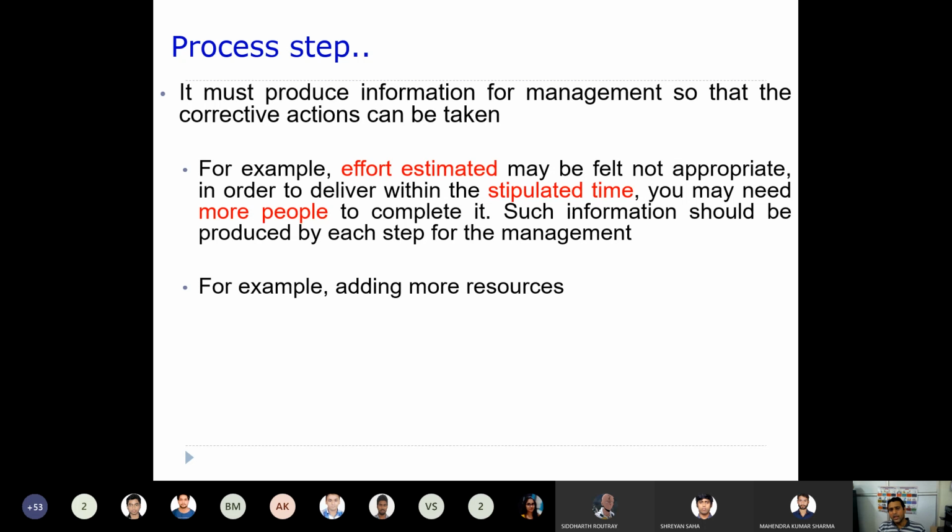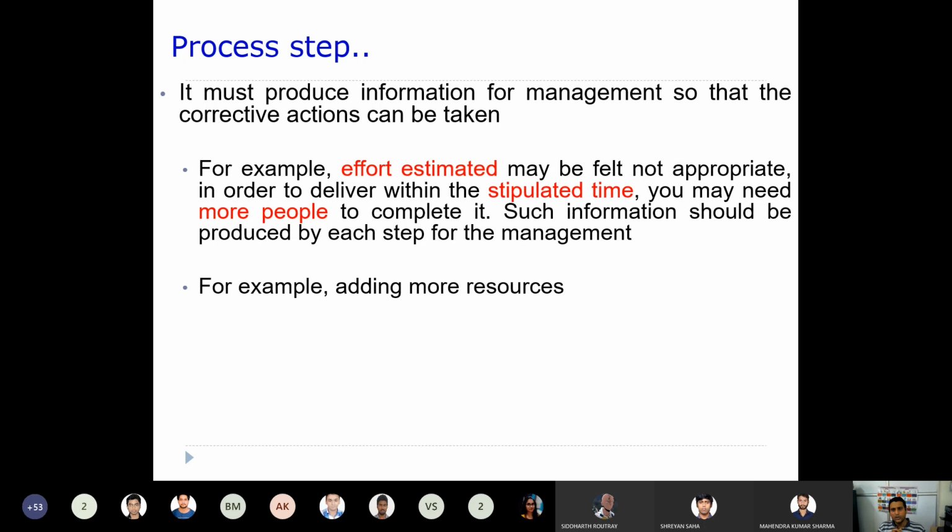Then I started that activity and employed those 4 people, but after some time I observed that with these 4 people the activity cannot be finished within time. So what do you require? You require more people, right?